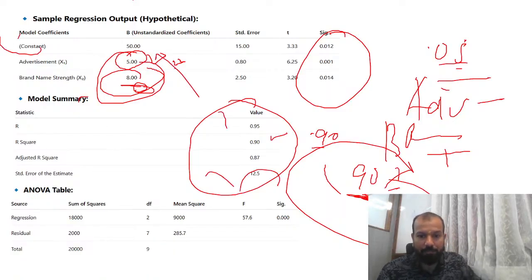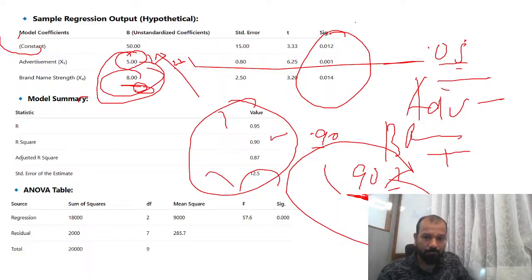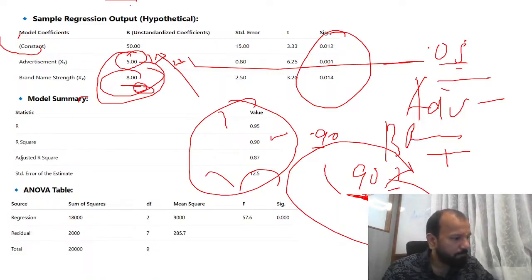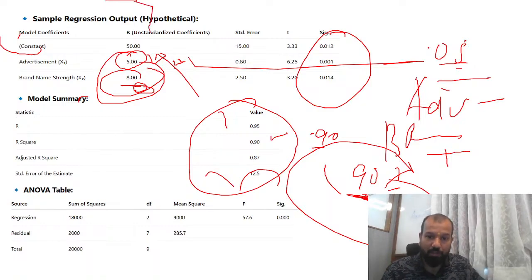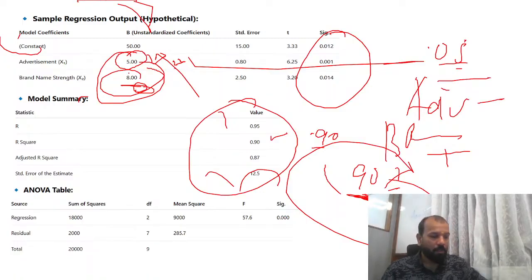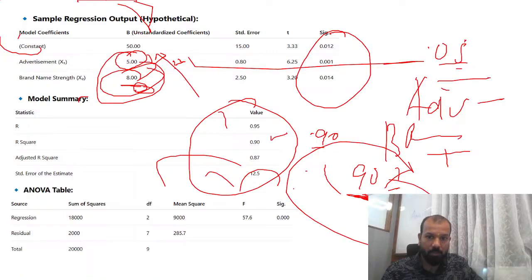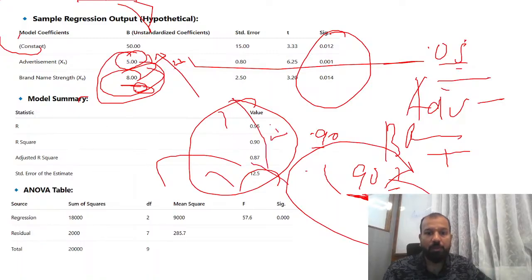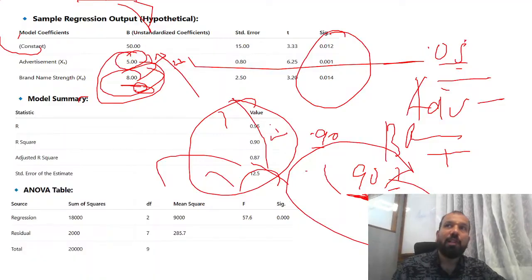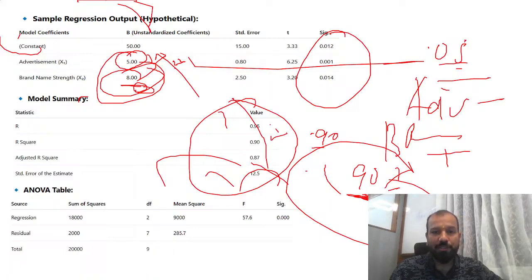If the significance value is coming less than 0.05, and the ANOVA value is also coming 0.00, that means all the variables you have taken, advertisement and the brand name, are impacting your overall variables. That means your model is fit and your null hypothesis got rejected, and the alternative hypothesis is accepted.